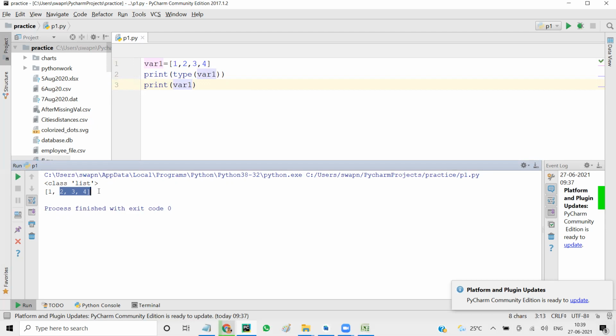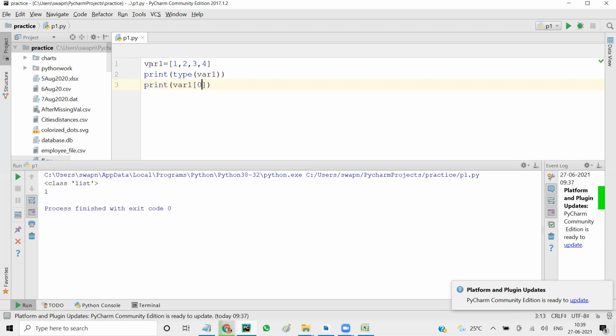For var1, we can put square bracket of the index number. As I said, we use square bracket for indexing. So I can say square bracket of 0, and you will get only the first value.